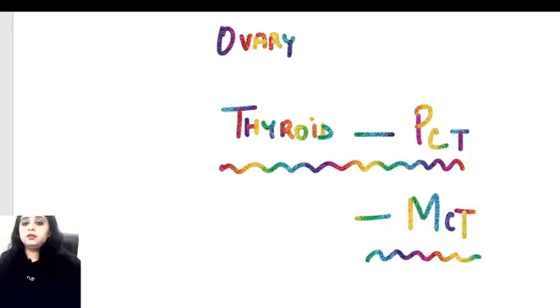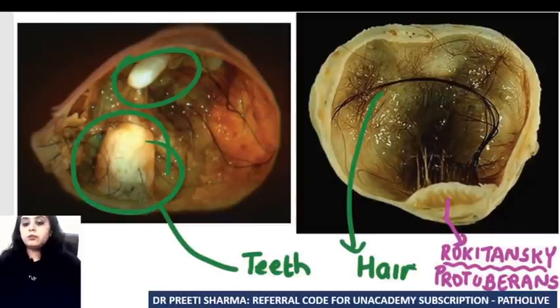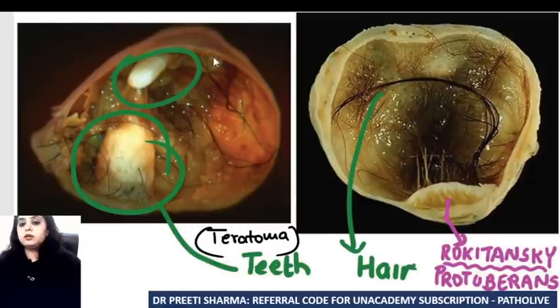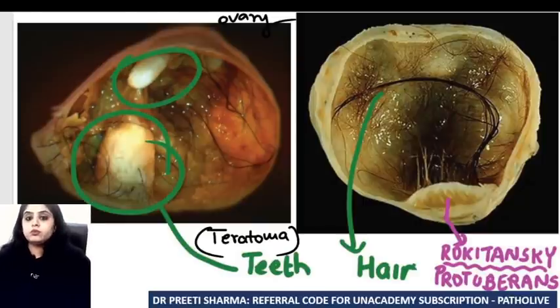Now coming to the next one, what are the things that can come to you from ovary point of view? So guys, when I say ovarian tumors, I think one of the most classical tumors that would probably come to you is this, the classical teratoma. And how do I identify a teratoma? I suppose everyone knows, because a teratoma of the ovary or anywhere is identified by teeth and bone and hair, and another one with a lot of hair. So that's the classical description that I usually have for a teratoma, right?